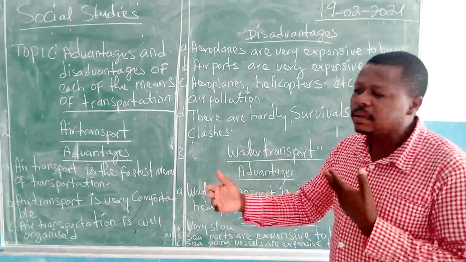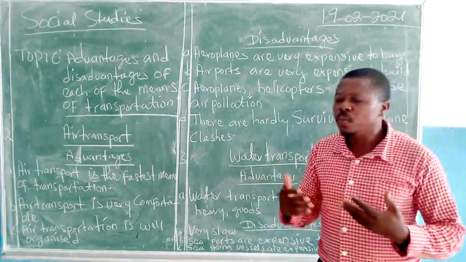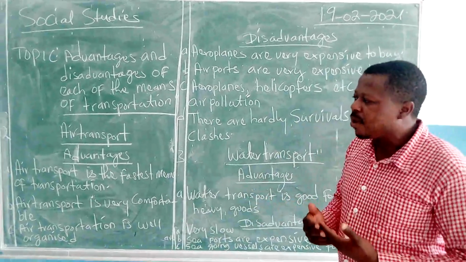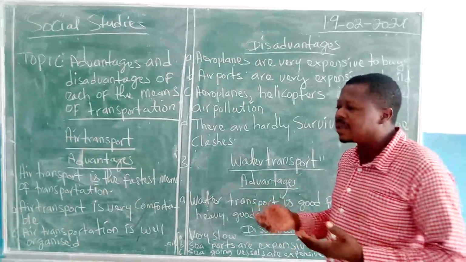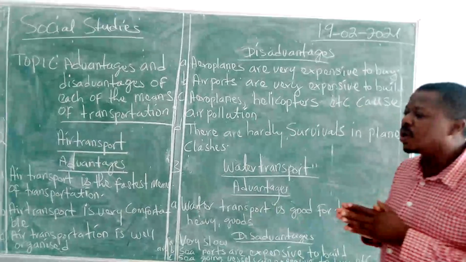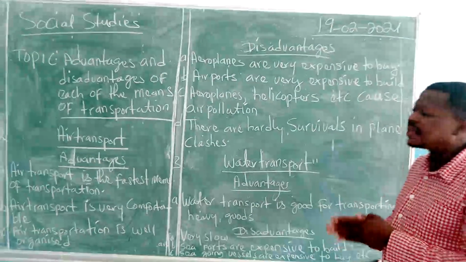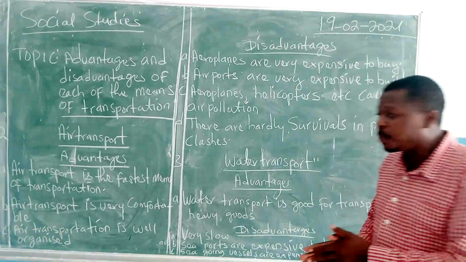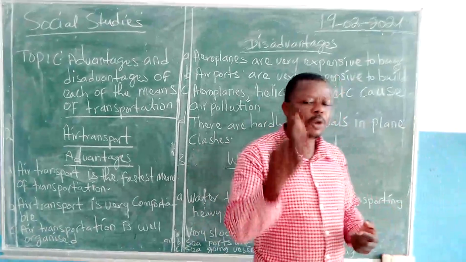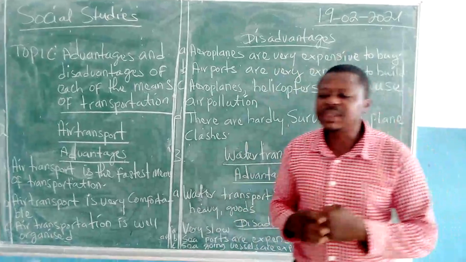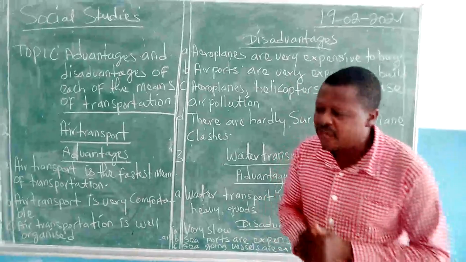So when you look at transportation in the past and modern transportation, they are two different things completely. Because in the past, animals were used, and people had to trek for long distances. But in our present modern world, science has improved seriously on transportation. And we said for a better understanding of transportation in our modern world, it is important for us to categorize transportation under three main headings: land transport, water transport, and air transport.